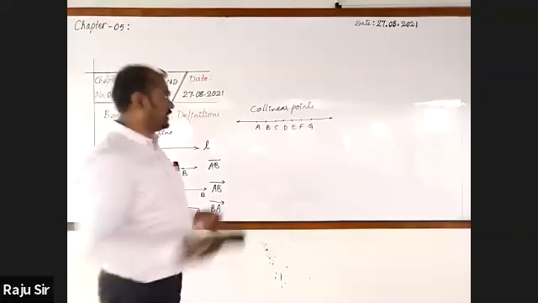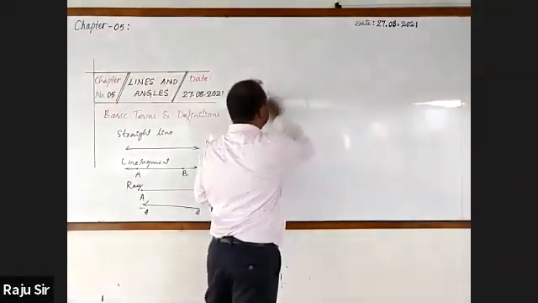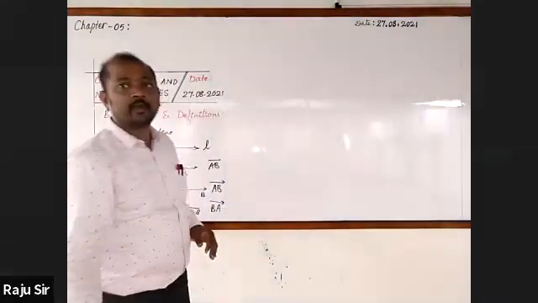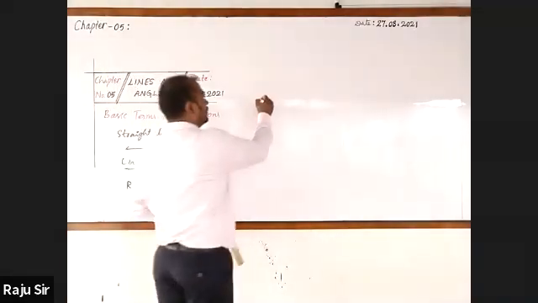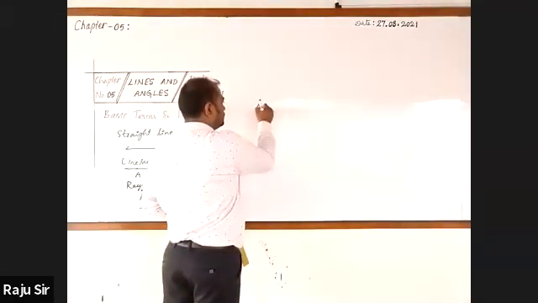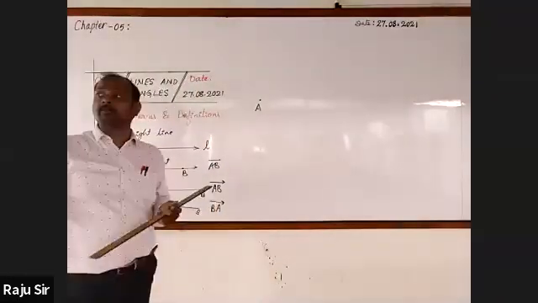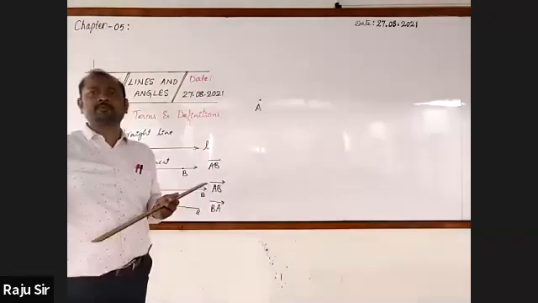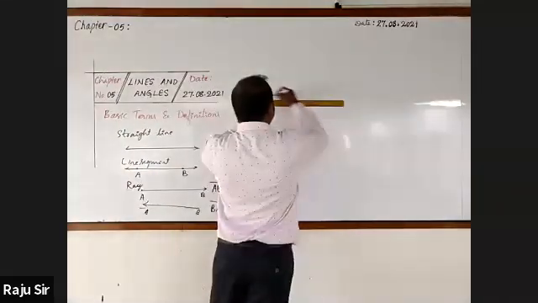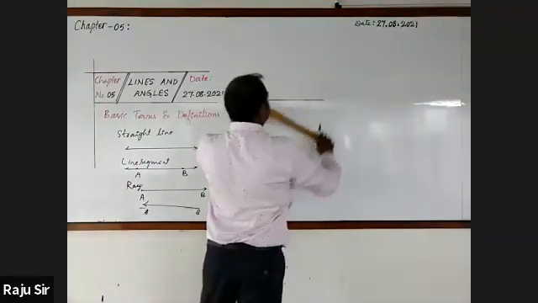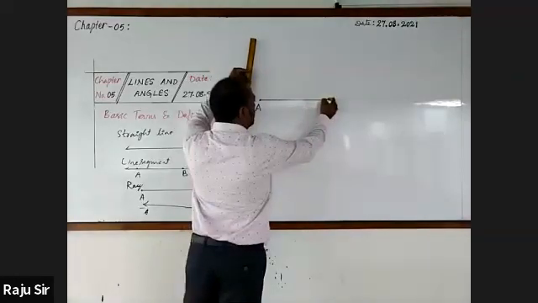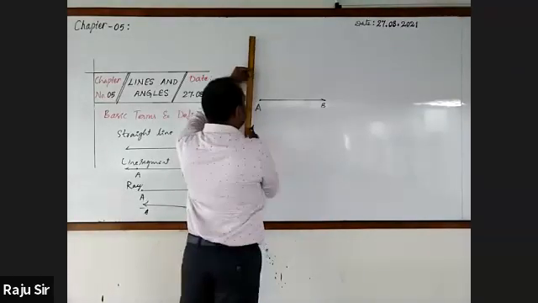Now, let me take two rays or two lines which originate from the same point. Look here. Here I take the point A. From this point A, how many lines can be drawn? Infinite. Any number. This is one ray. I call it AB.